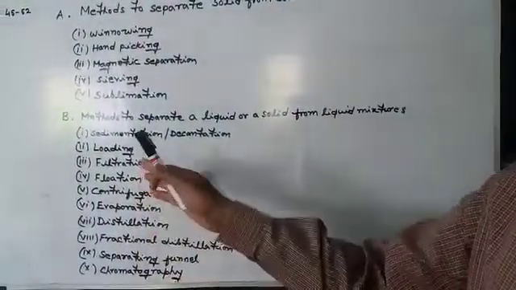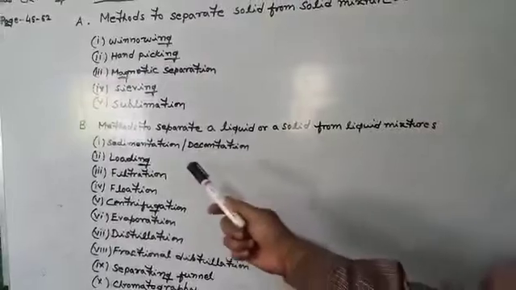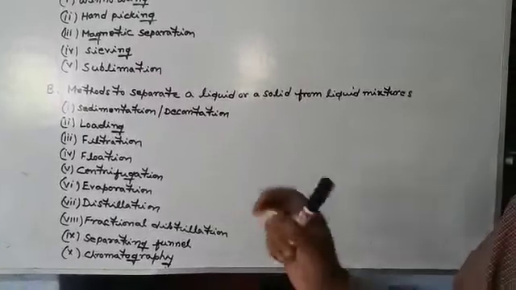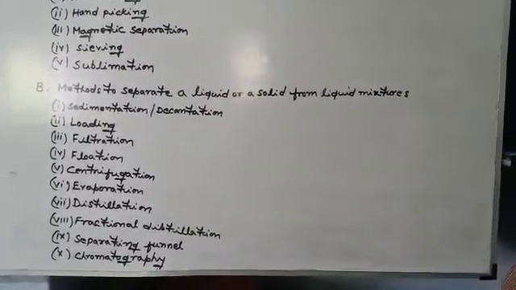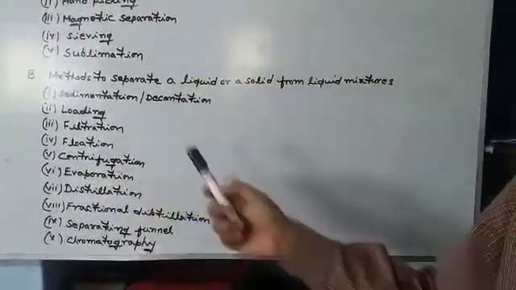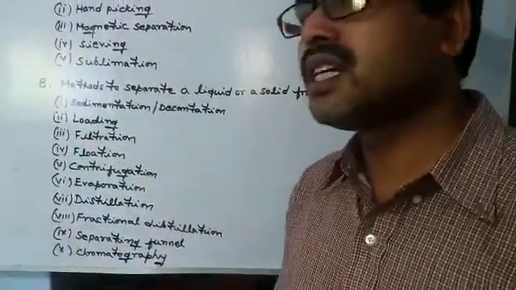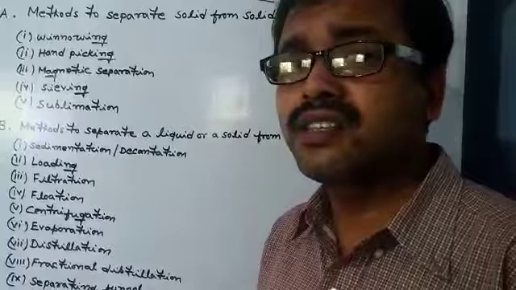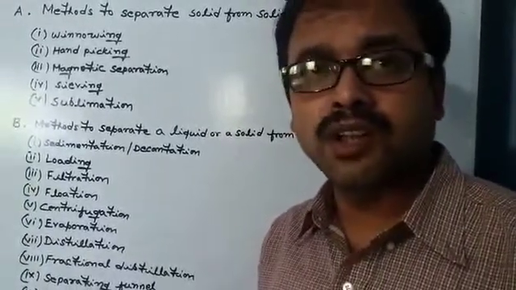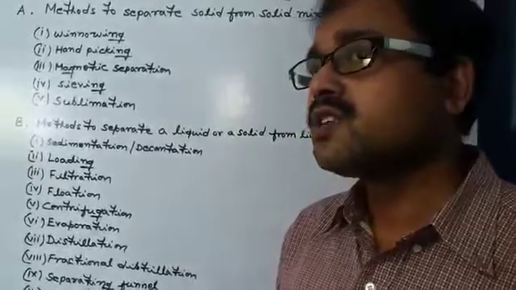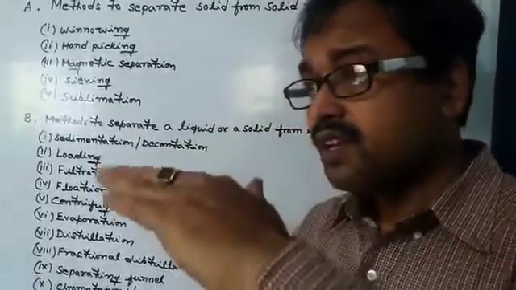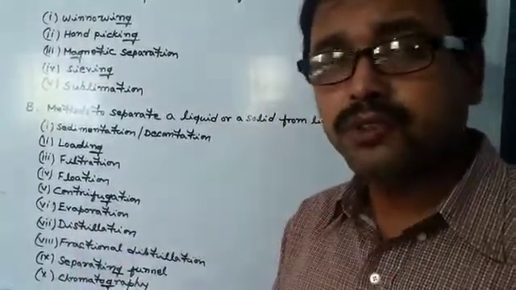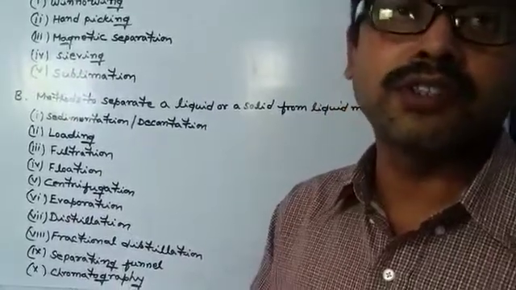The next one, that is filtration. Sometimes after sedimentation, decantation and loading, some insoluble impurities remain present in the liquid. That is removed by another process that is called filtration. Filtration is a simple physical method of separation by which we can separate out insoluble solids present in a liquid by passing the mixture through a filter or muslin cloth, etc. On passing, the insoluble solids accumulate on the surface of the filter paper as a residue, and the water which passes through the filter paper and collects in a pot is called the filtrate.